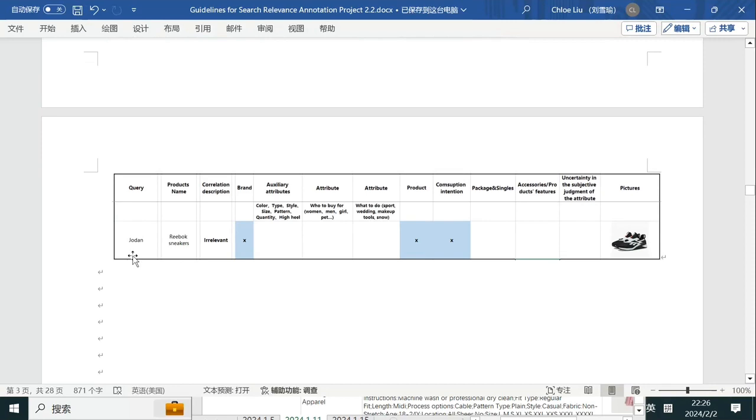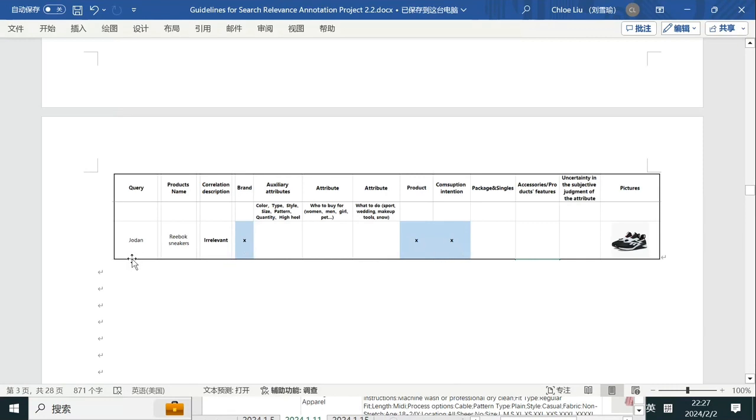Okay, last example. If the query is just a brand, for example, the query is Jordan. Jordan is a brand, right? But we got Reebok sneakers, so a totally different brand. So under this circumstance, if the query is just a brand without any product, then we need the product. If the product has a different brand, it could not meet the requirements of consumption intention. It is a different consumption intention, so we need to mark it as irrelevant.